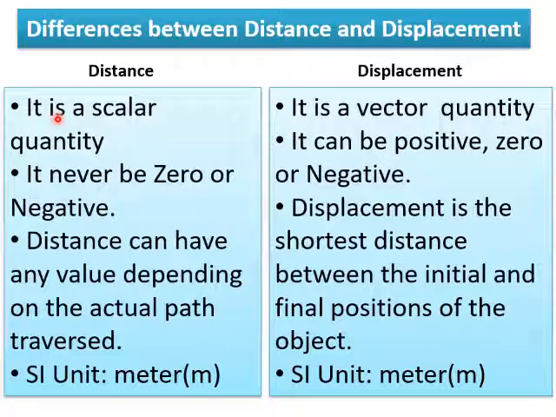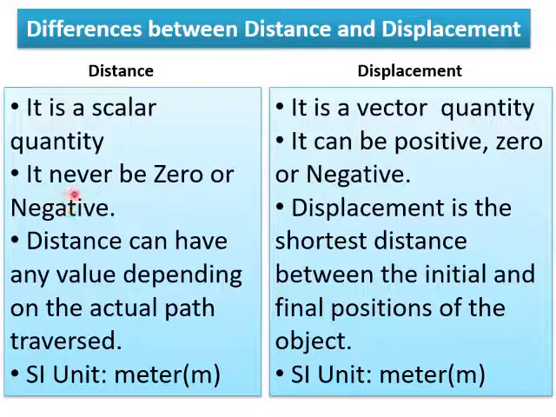Distance is a scalar quantity, that means it gives only a numerical value and does not give any direction. Whereas displacement is a vector quantity which specifies magnitude as well as direction.